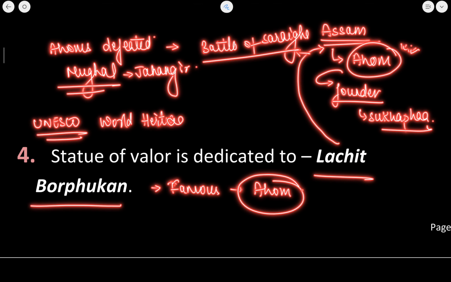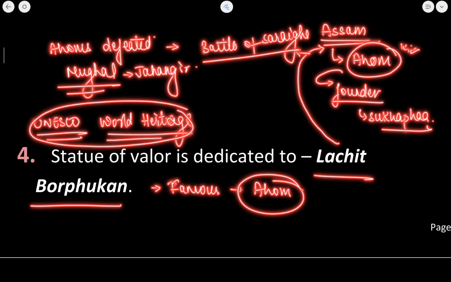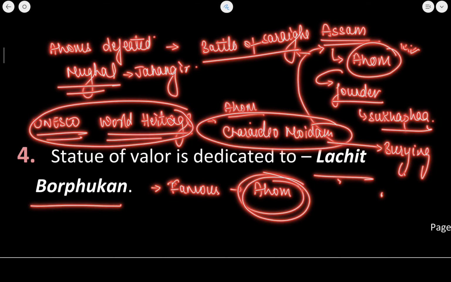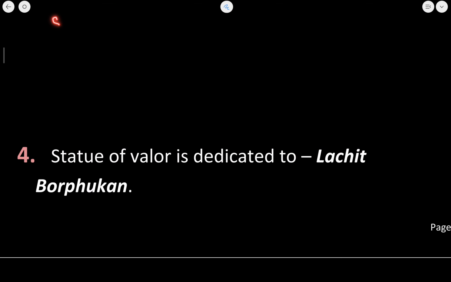Now, from the current affairs point of view, a UNESCO World Heritage Site was designated to the Ahom dynasty's Charaideo Maidam. Now this Charaideo Maidam was a burying site of the Ahoms. So that is why I have included this question, because this becomes very much important. Now other than that, I will tell you the various statues that were inaugurated in the past 2 years, so that you have no confusion. Okay.